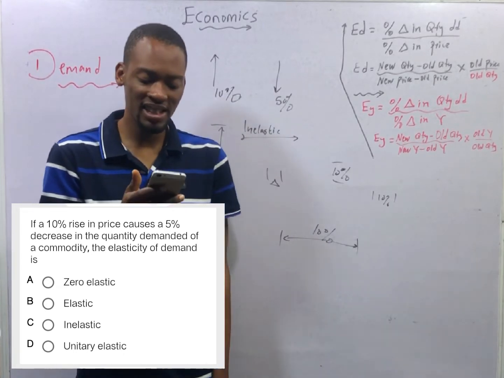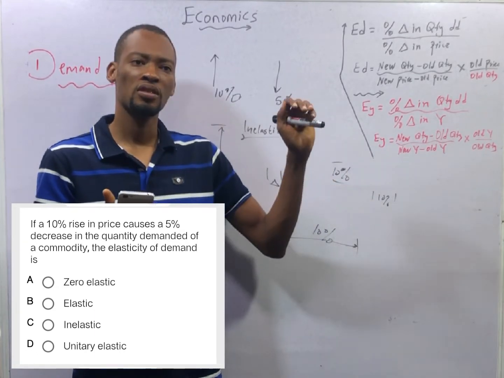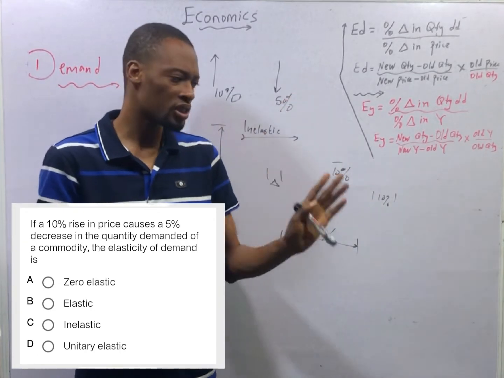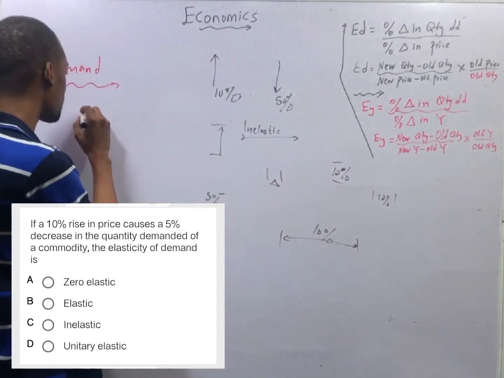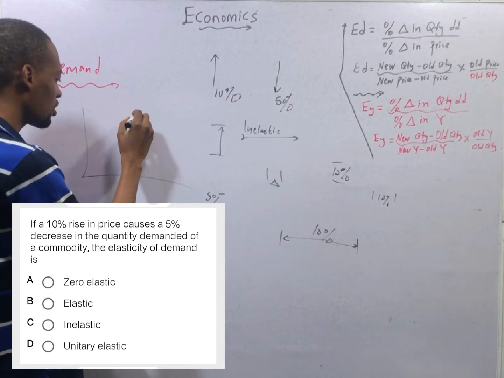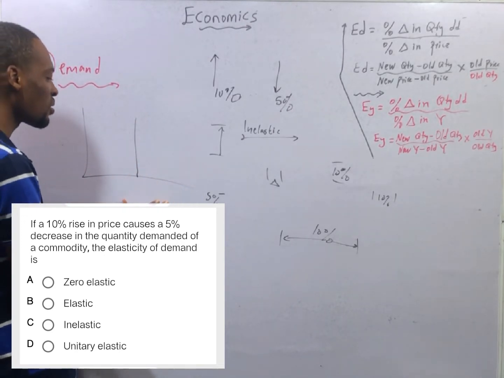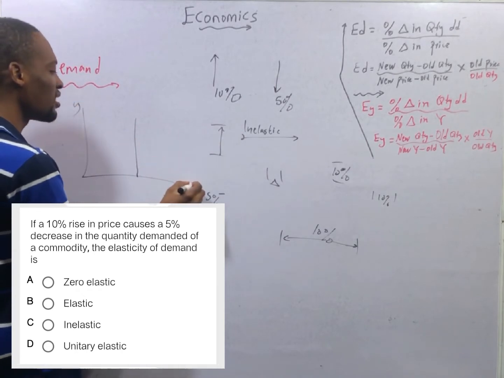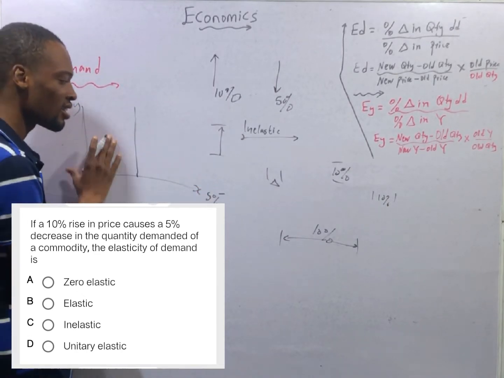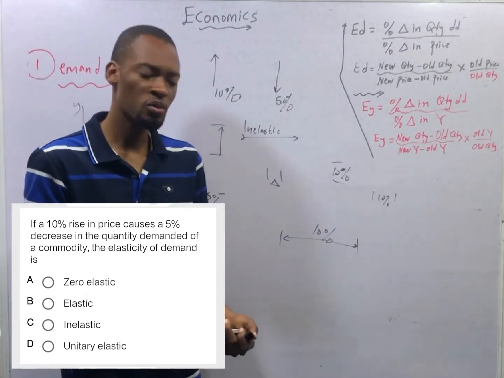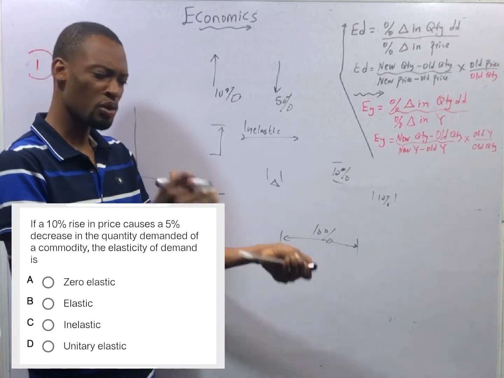For perfectly inelastic or zero elastic, the price doesn't even affect the quantity. It is parallel to the y-axis, something like this. This is perfectly inelastic or zero elastic. You see, this is the y-axis, this is the s-axis, so it is parallel with the y-axis. Now, a situation where the price is not changing but quantity is changing.